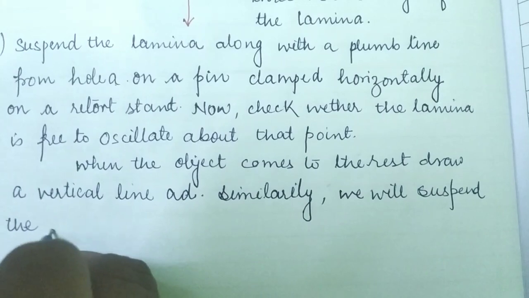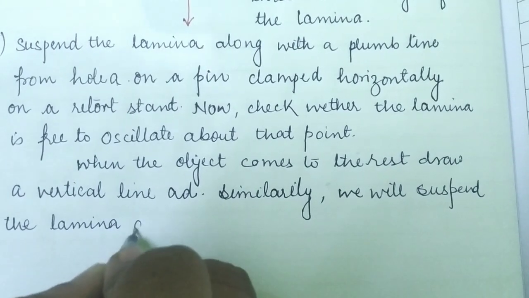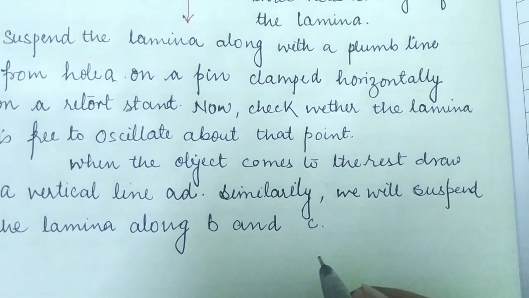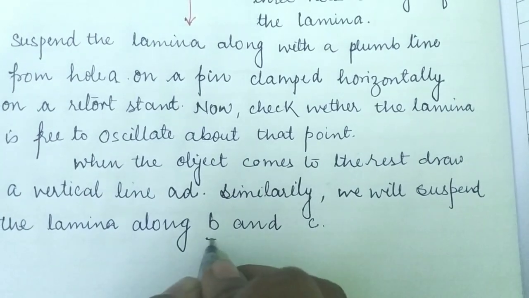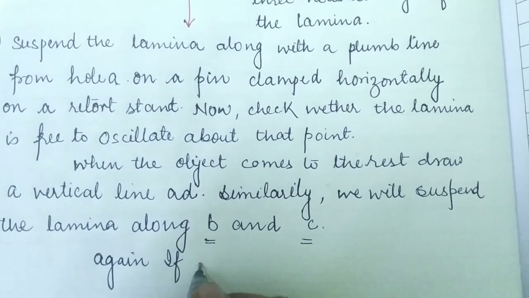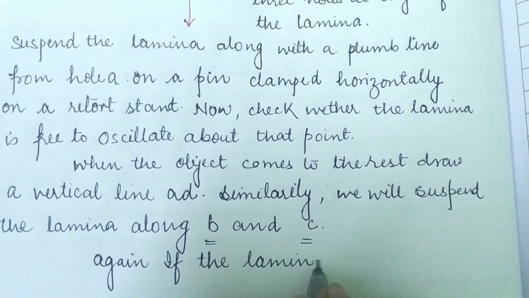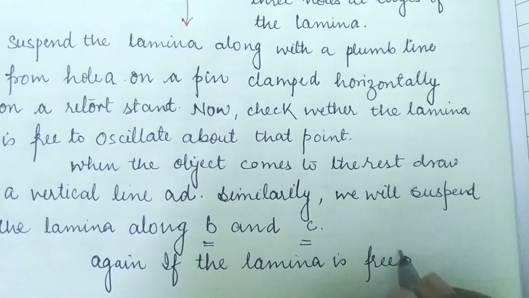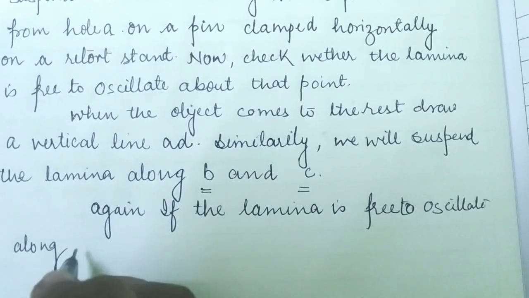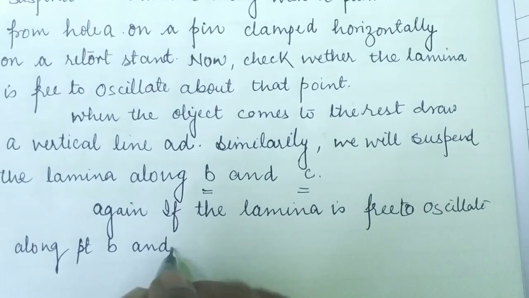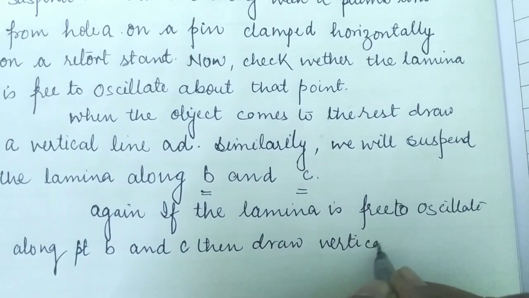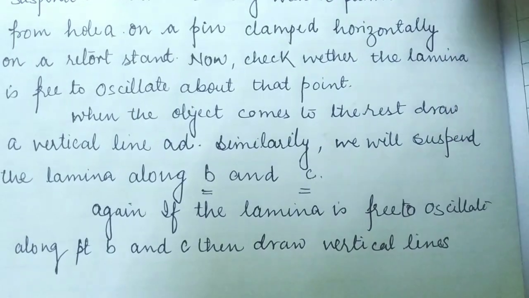We will suspend the lamina along points B and C. If the lamina is again free to oscillate about points B and C, then again we draw vertical lines.